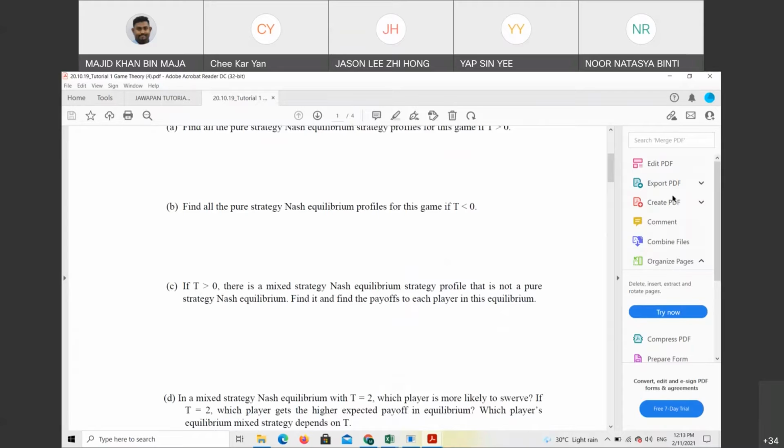The time is yours. For this question, we are not looking at the pure strategy anymore. It already states that if T is more than 0, there is a mixed strategy equilibrium, a strategy profile that is not a pure strategy Nash equilibrium. Find it and find the payoff. So basically, this is about mixed strategy. We already know we have two pure strategy equilibria, and if there were none, there would be at least one in the mixed strategy. Now they ask you to do the mixed strategy. I'll give you around 2 minutes, then I'll call someone.